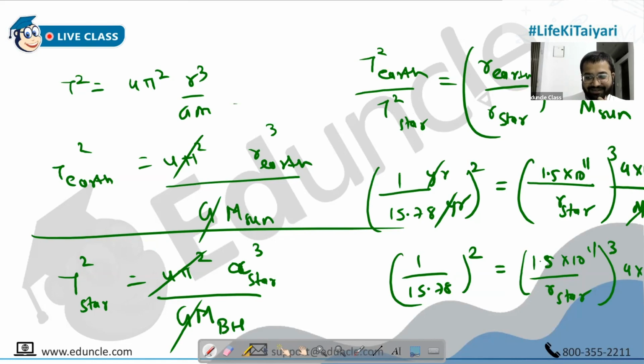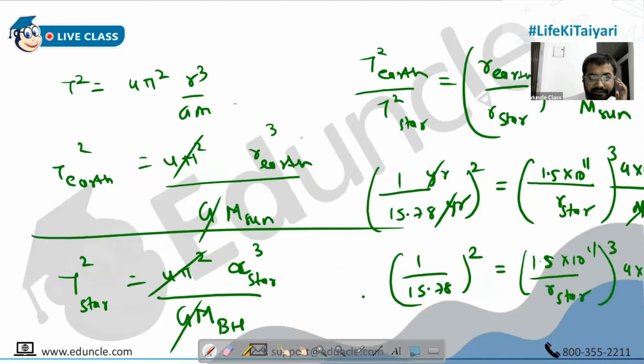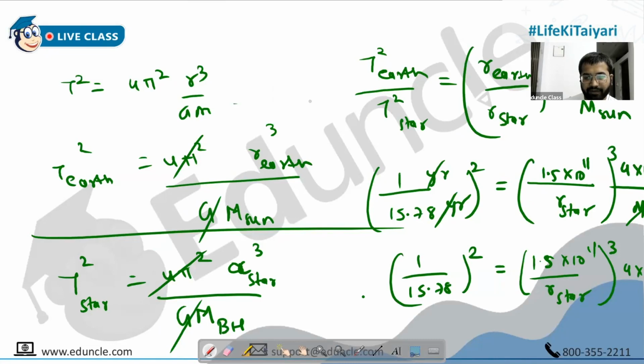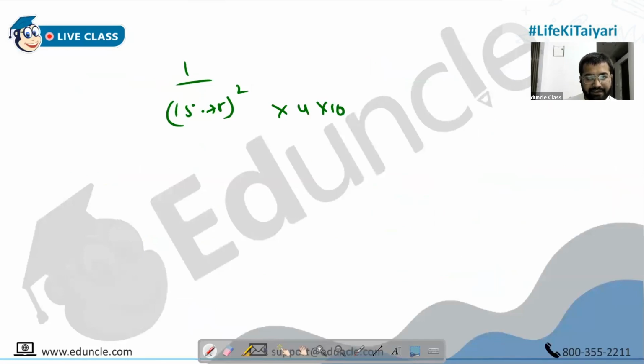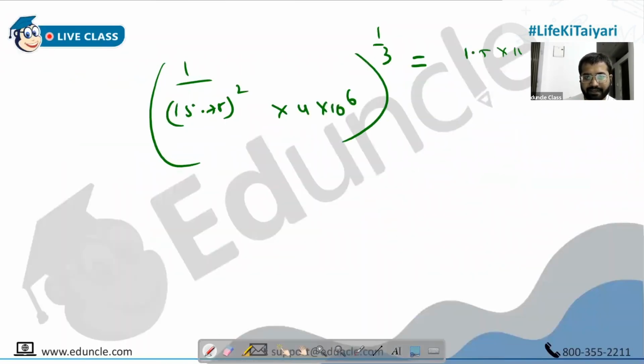Okay. So calculations done, people. Any answer? Should I also check? So what do we have? 1 upon 15.78 the whole square. 1.5 into 10 raised to 11 cube is there, and 4 into 10 raised to 6 is there. So into 4 into 10 raised to 6. And this the whole raised to 1 by 3. This is equal to 1.5 into 10 raised to 11 upon radius. Okay. So let's do this. Calculator.